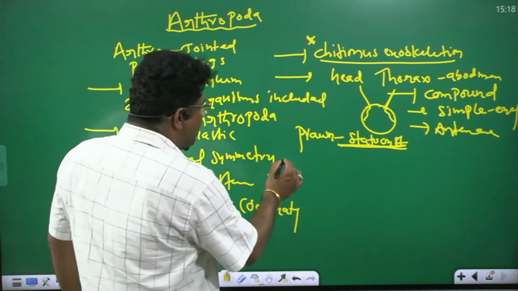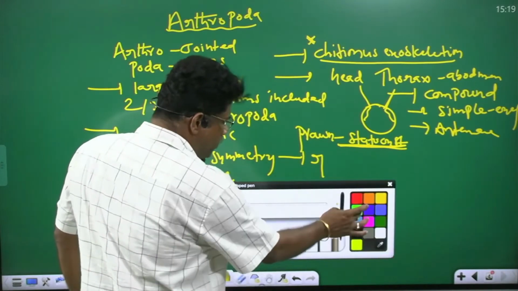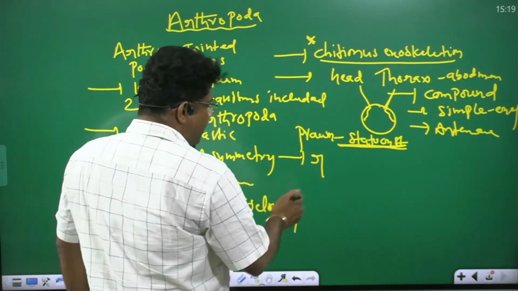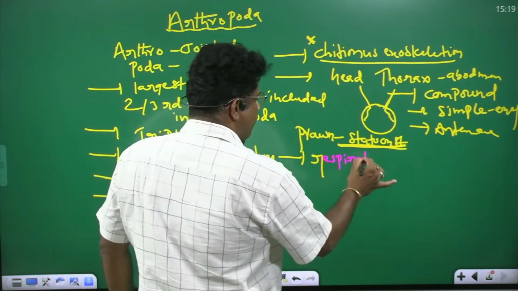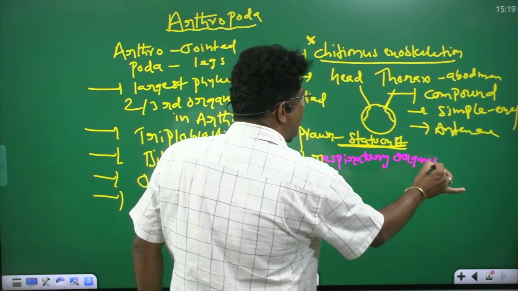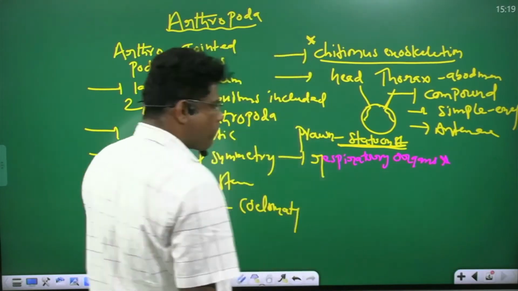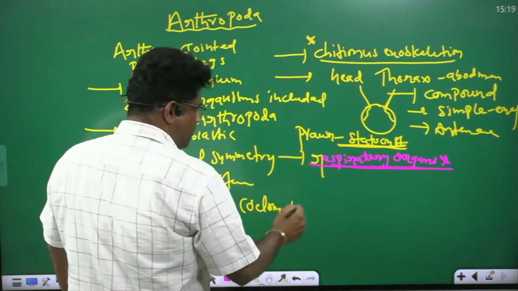Okay, in Arthropoda, respiratory organs, a very, very important NEET bit. What are the Arthropoda respiratory organs?